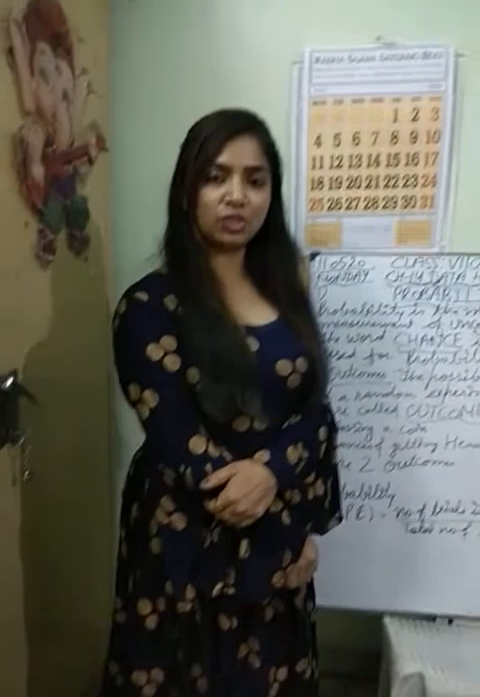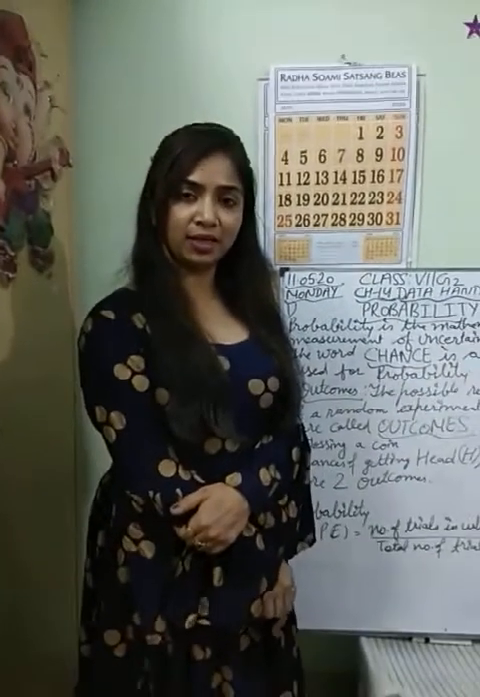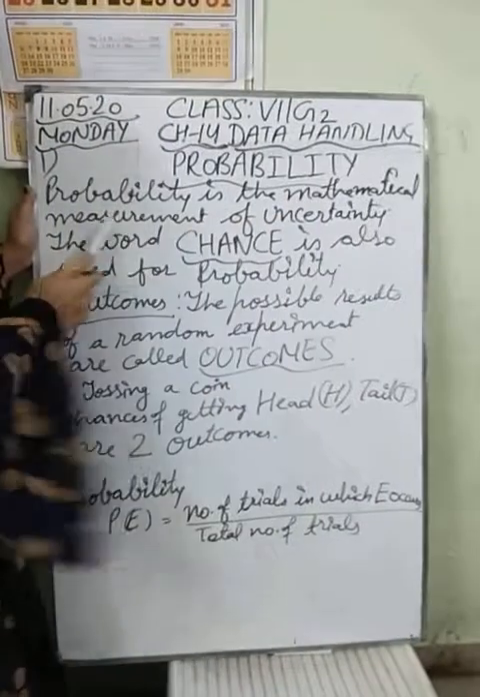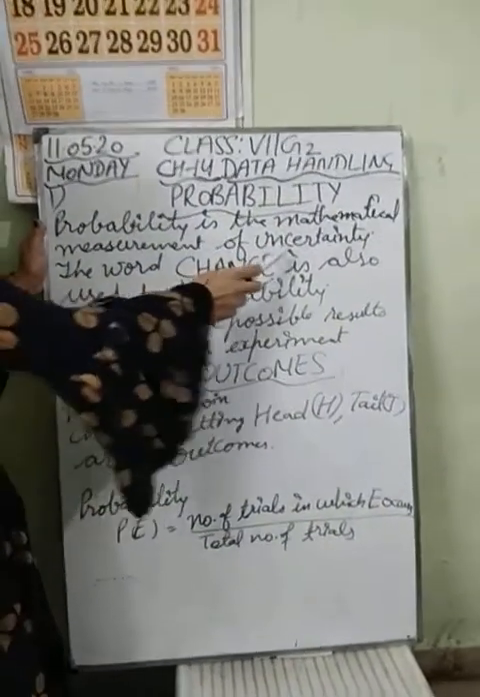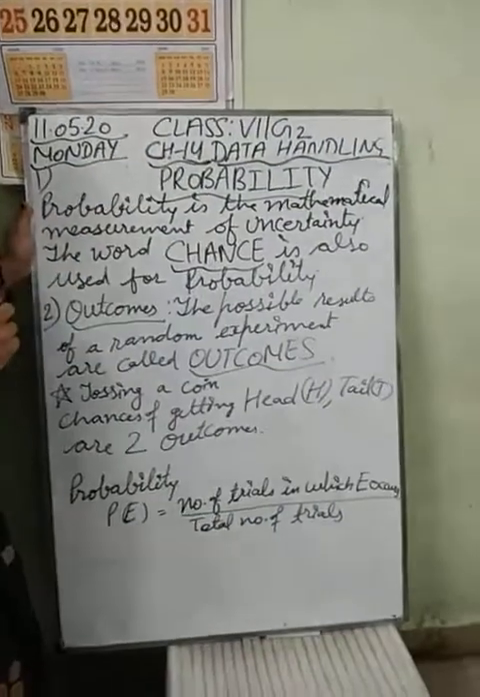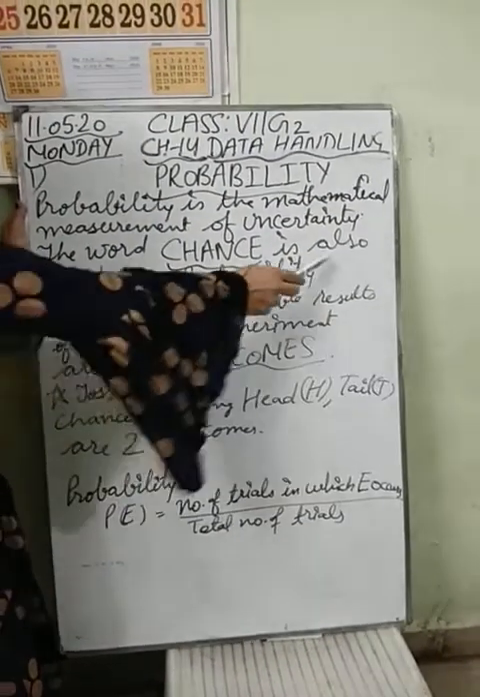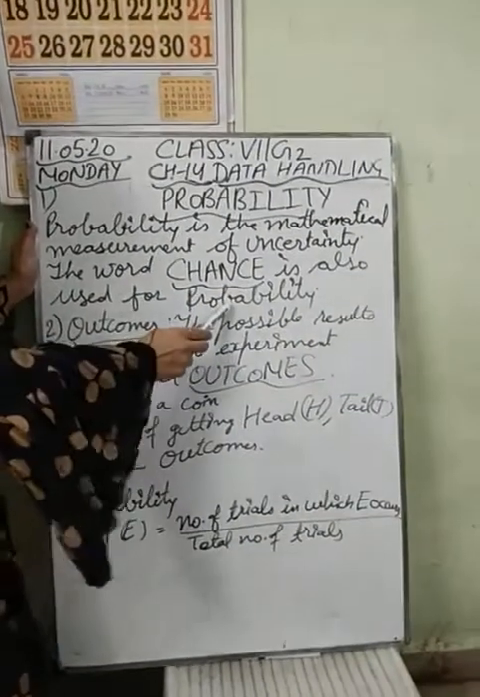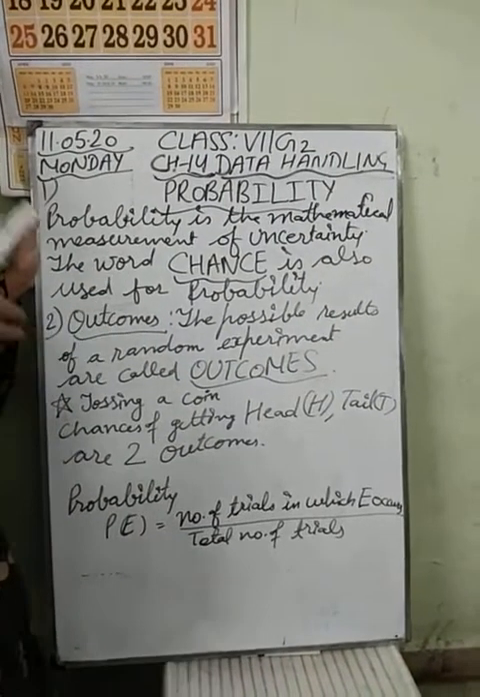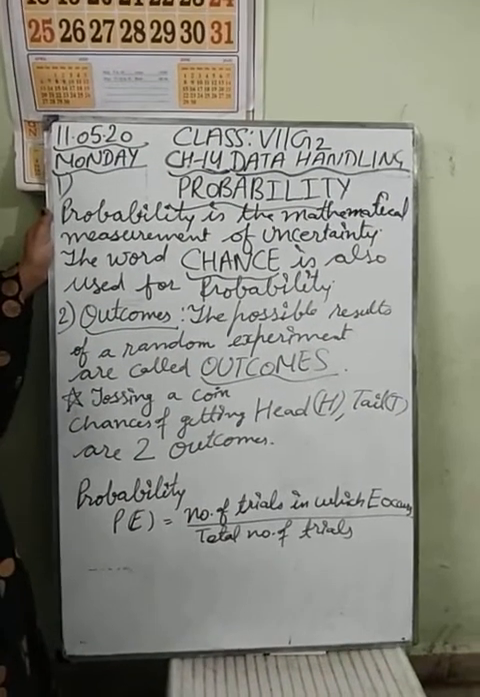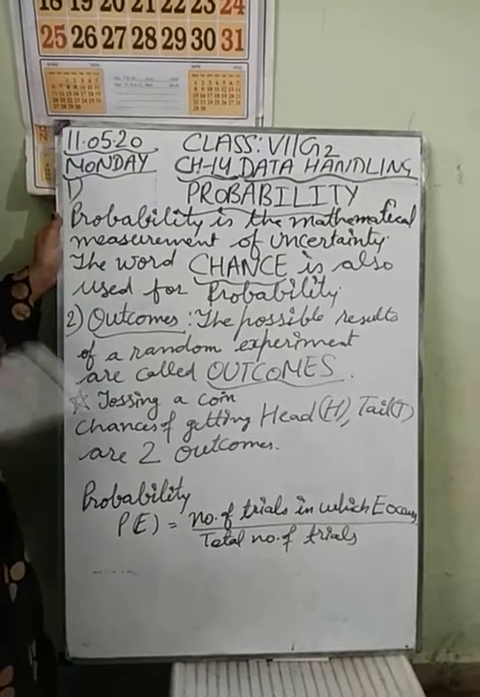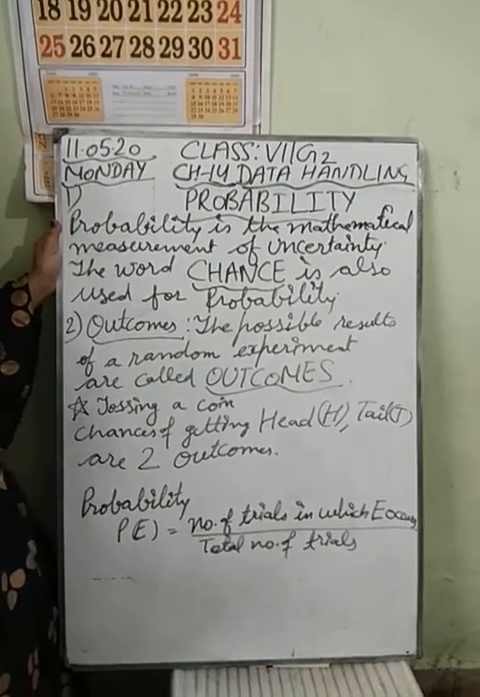Today I am going to teach you chapter number 14, data handling, in which you will learn about probability. So guys, what is probability? Probability is the mathematical measurement of uncertainty, or you can say the word chance is also used for probability. When you toss a coin, what is the chance of getting a head or a tail? That is your probability.